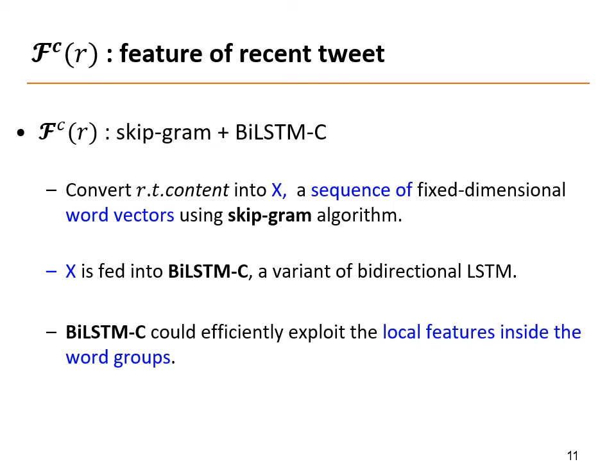To get FCR of a profile R, R.content is first converted into a word vector sequence X using the skip-gram algorithm. Then X is fed into bi-LSTM-C, which adds a convolution layer above the bi-LSTM layer and is able to extract the local features inside the word groups. The fixed-dimensional output of the bi-LSTM-C is just the FCR.